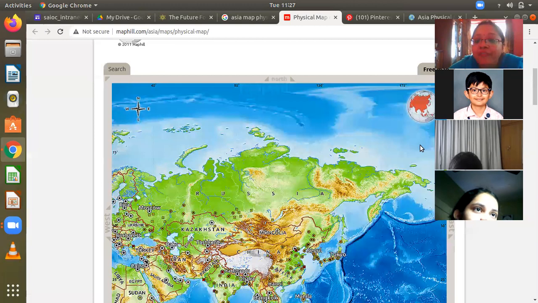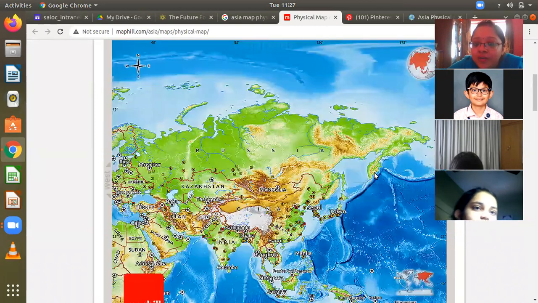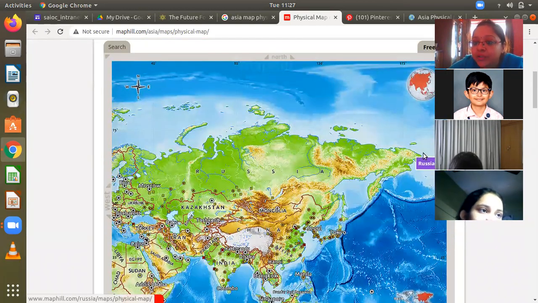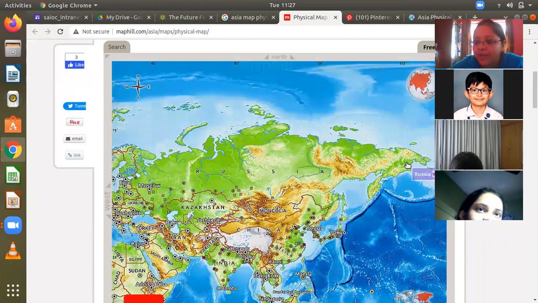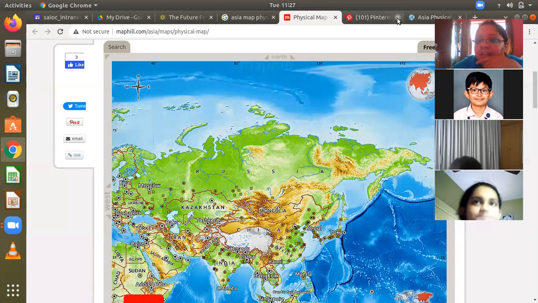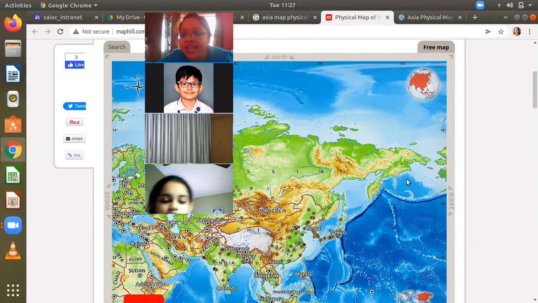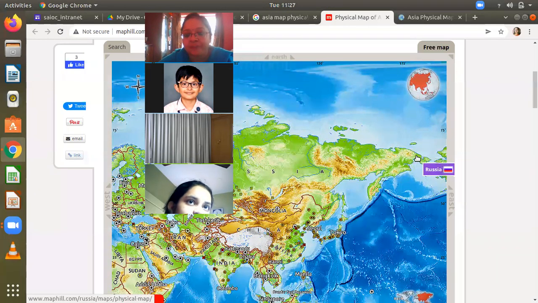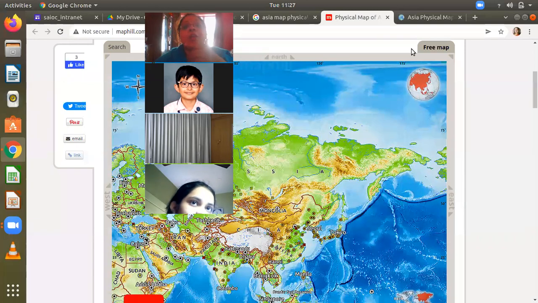If you see here, children, can you see this extreme part of Russia, this thing that is coming out from here, at the open sea? You will see this is 175. You can see the 175 longitude marked here, and a little bit even far from there. The 180 longitude is cutting through some islands.